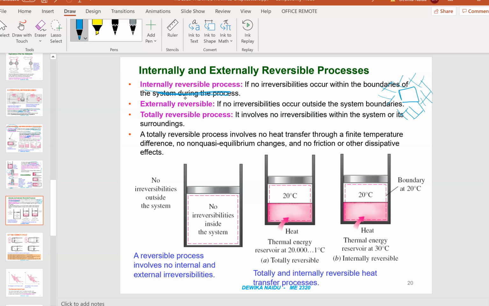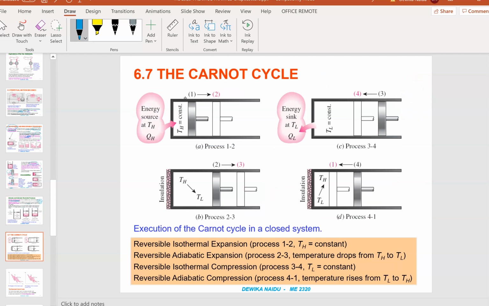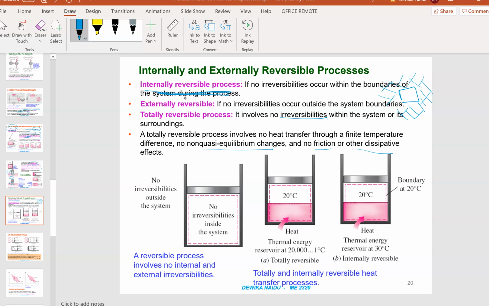A totally reversible process involves no irreversibilities within the system or its surroundings. It involves no heat transfer through a finite temperature difference, no non-quasi-equilibrium changes, no friction and no dissipative effects. It's a perfect process. For example, this one is totally reversible. There's no irreversibility inside the system, so if you have this kind of case, then this is a totally reversible process.